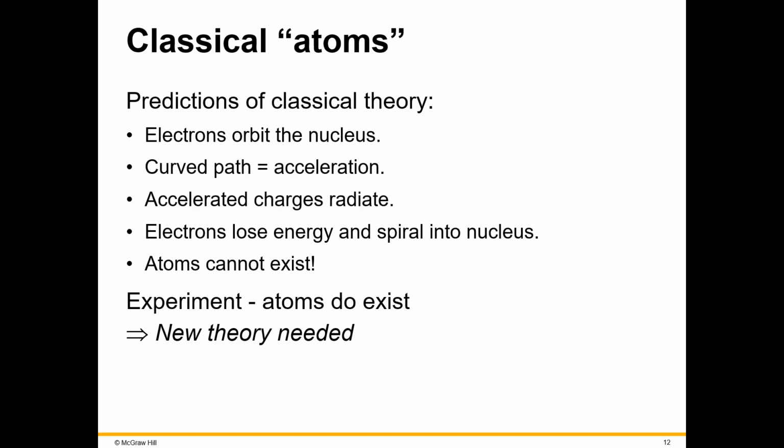So obviously the solar system model does need to be updated, and in order to overcome that change in acceleration, what we have is more of an electron cloud. That is really what it looks like, where the electrons kind of dance around the nucleus rather than orbit around it.